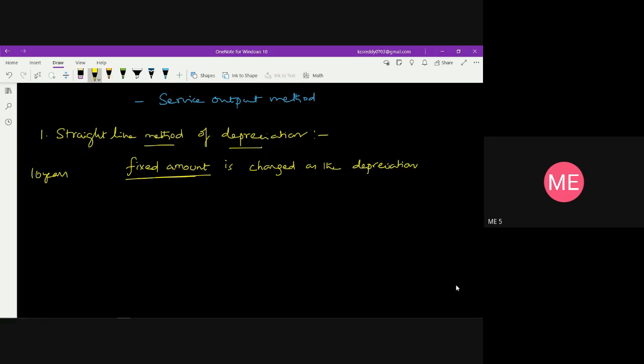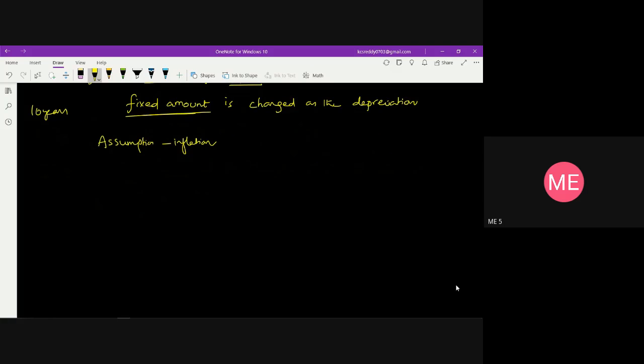Now, to explain this, we take some assumption. Our assumption is that inflation is absent. There is no inflation. So to explain this straight line method of depreciation calculation, take P as the first cost of the asset, and F as the salvage value, which we have taken in the calculation as S. Here it is taken as F, the salvage value of the asset.